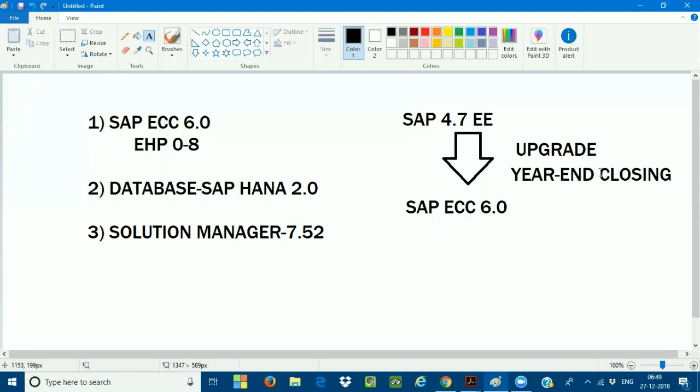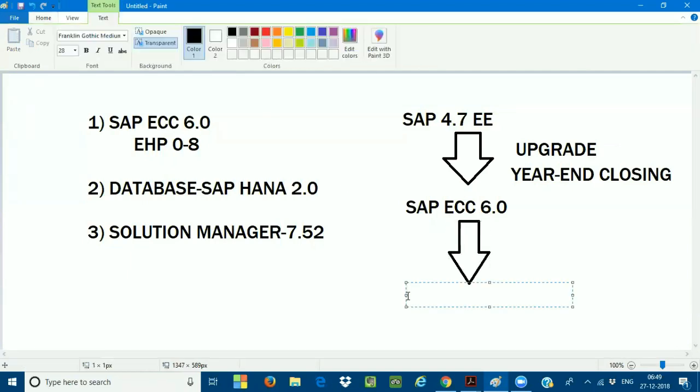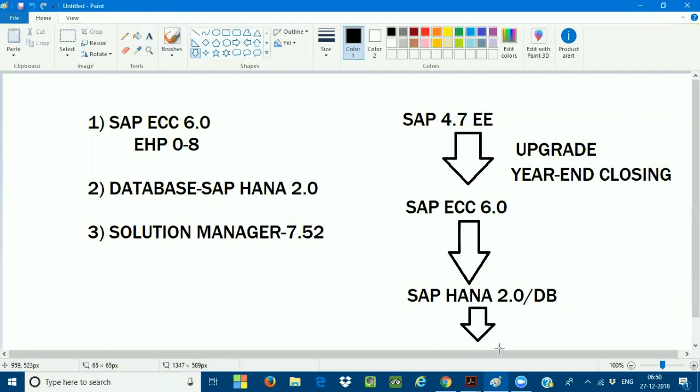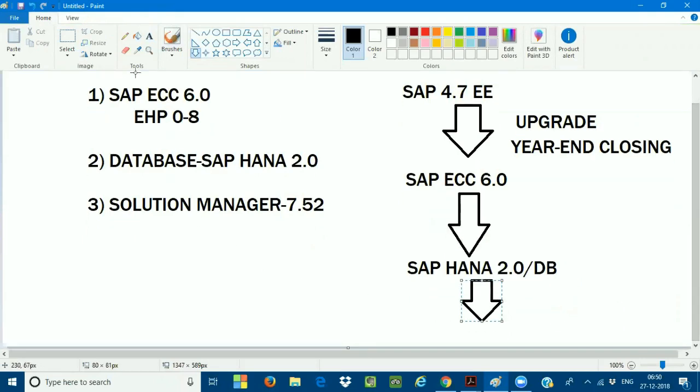Once you tell me that the year-end closing activities have completed, you hand over the system to us. Sorry, I will do the upgrade from SAP 4.7 to ECC 6.0. And once I do the upgrade to the latest one, then first of all I will do the SAP HANA 2.0 database migration, DB migration. Once I complete the DB migration, then I'll come to the SAP S4HANA conversion.